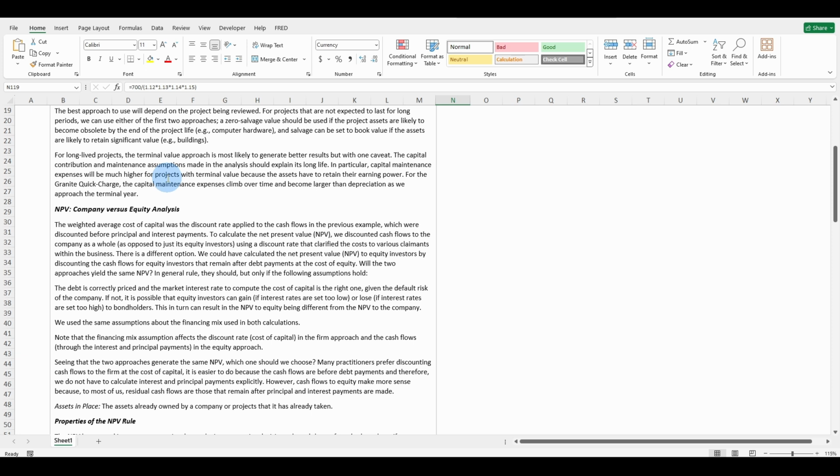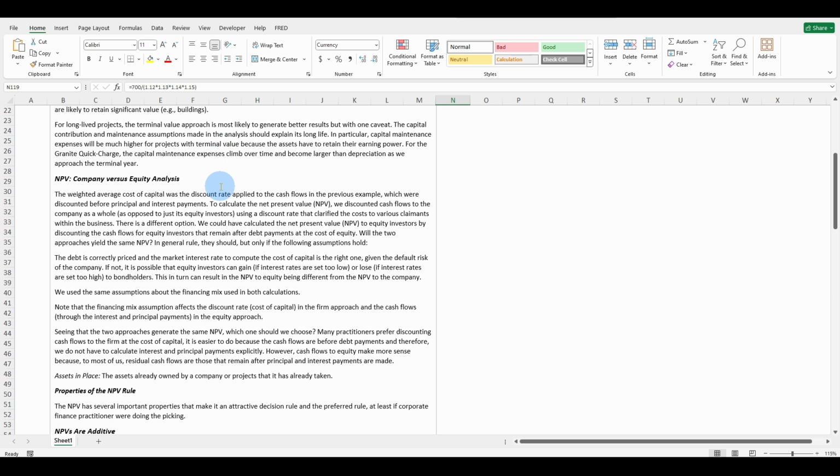For long-lived projects, the terminal value approach is most likely to generate better results, but with one caveat. The capital contribution and maintenance assumptions made in the analysis should explain its long life. In particular, capital maintenance expenses will be much higher for projects with terminal values because the assets have to retain their earning power. For the Granite quick charge, the capital maintenance expenses climb over time and become larger than depreciation as we approach the terminal year.